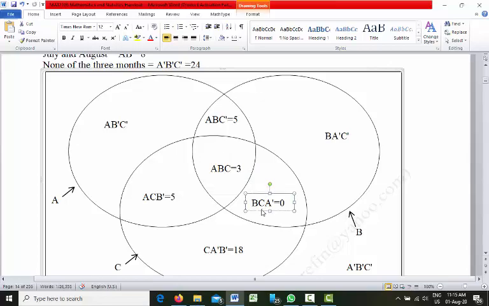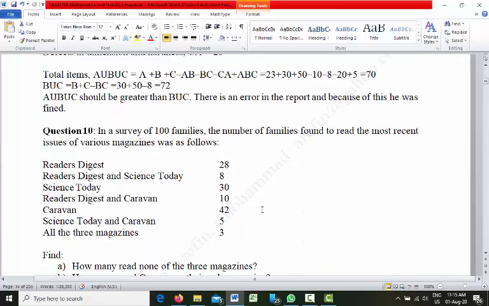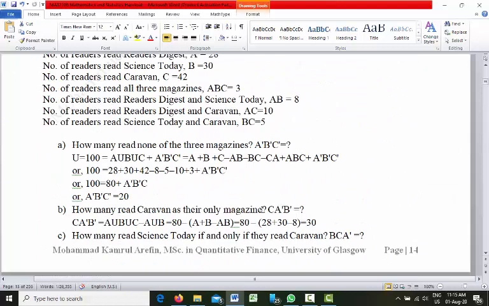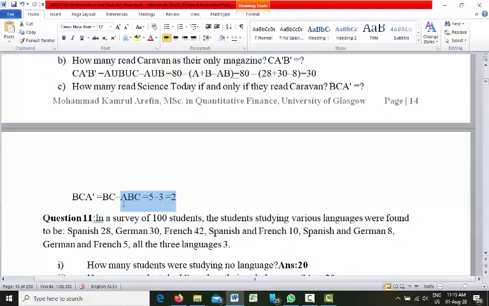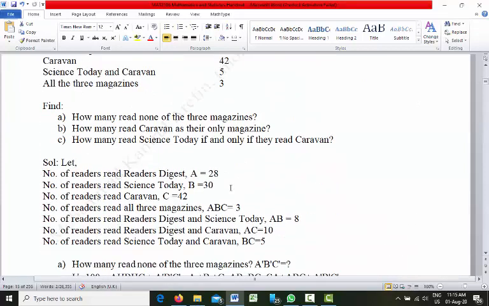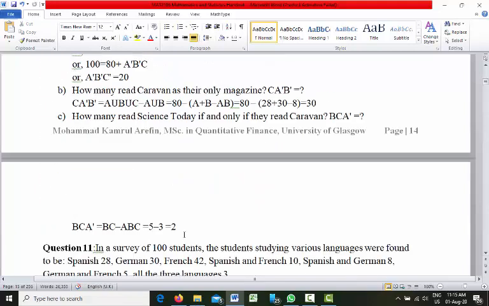We know that BC is equal to 5 and ABC is equal to 3. So from BC if you remove ABC, that is 5 minus 3, which is 2. So that's the answer.